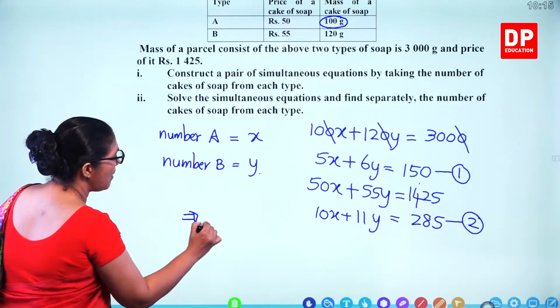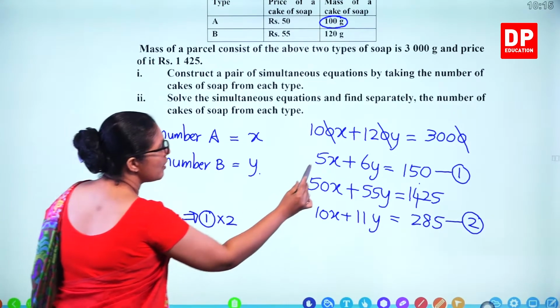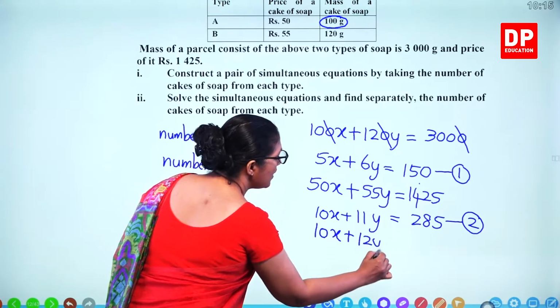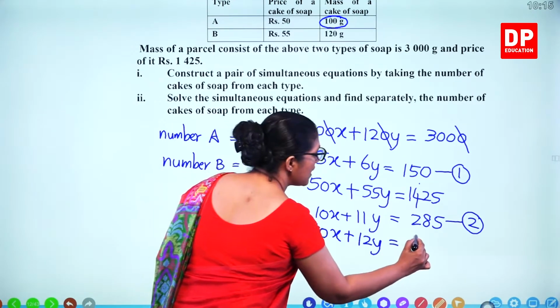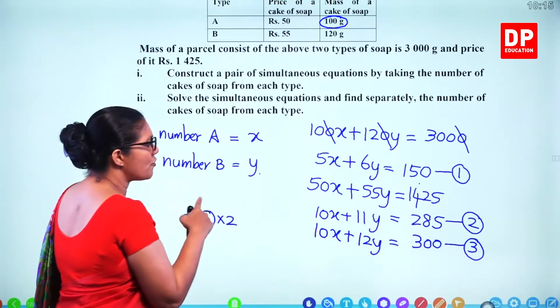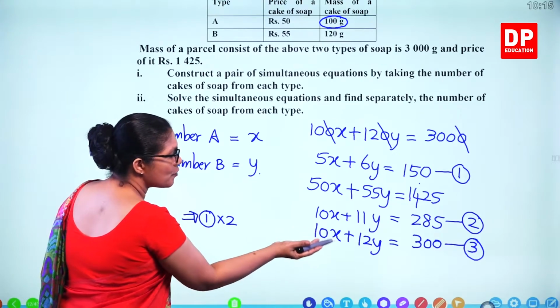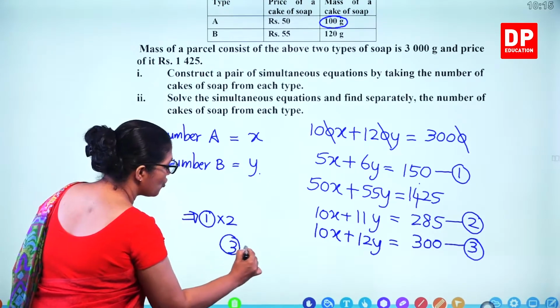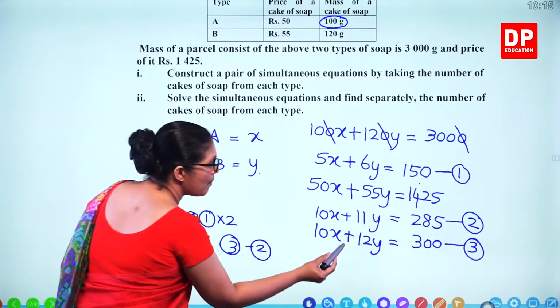First equation multiplied by 2. What you get? 2 times 5, 10x. 2 times 6, 12y. 2 times 150 is 300. That's your third equation. Now subtract the 2. We'll subtract 3 minus 2 because this is bigger.